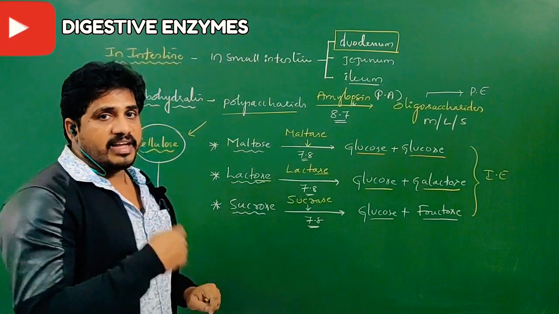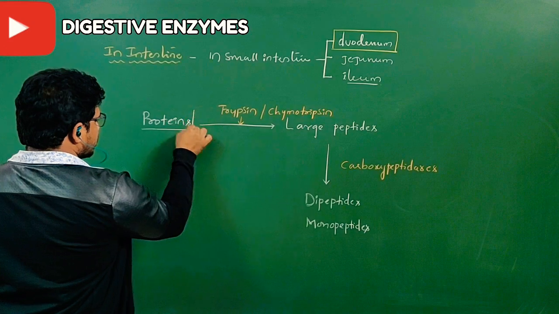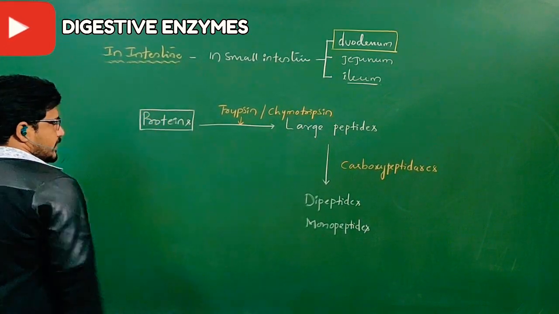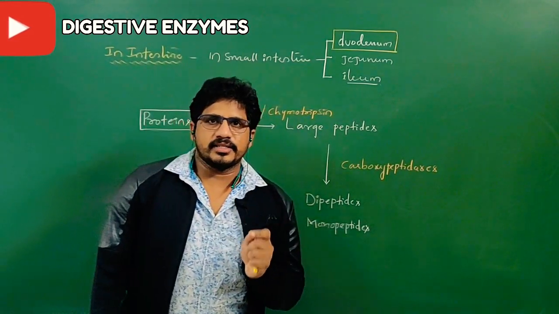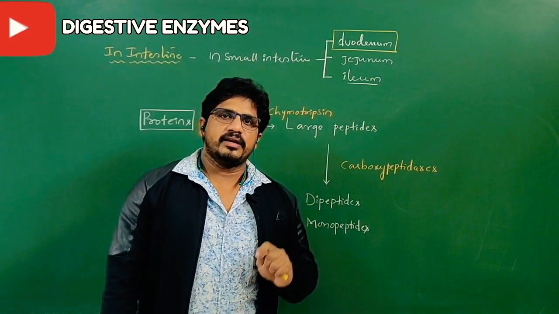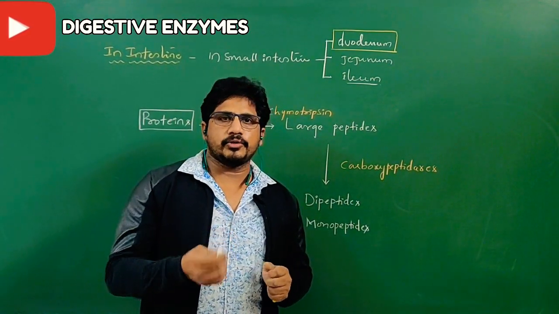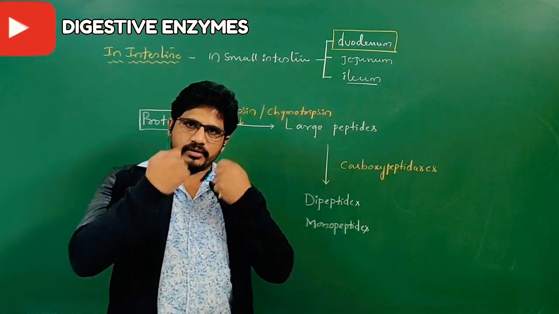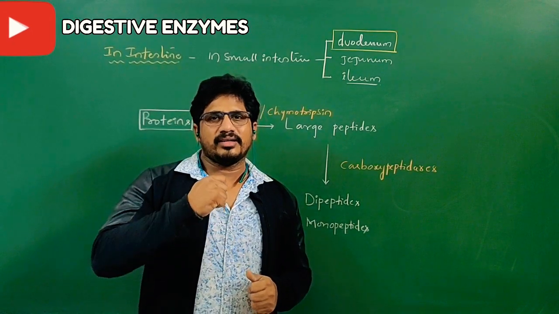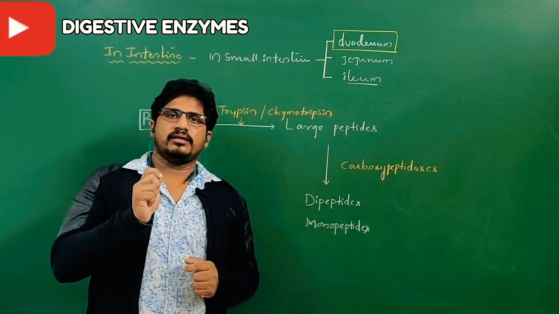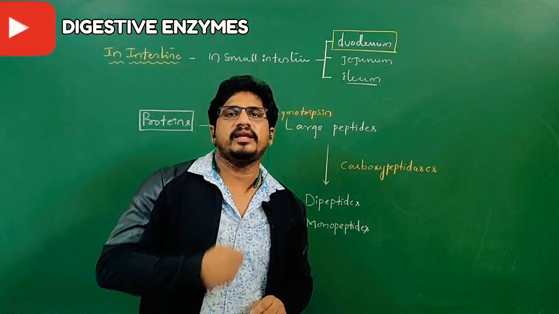After carbohydrates, we have to discuss protein digestion in the intestine. This is the protein part in the duodenum, the intestine, where it is going to be finished. Protein digestion is initiated in the stomach in 99% of cases. Sometimes if we drink more water, the gastric juice of pH 1.8 or 2.0 will be diluted. So the appropriate pH is not available for pepsin to act on proteins, and proteins cannot be digested in the stomach when we drink more water while eating.